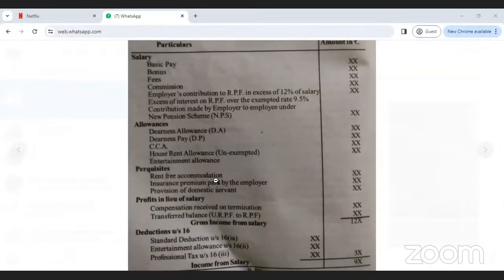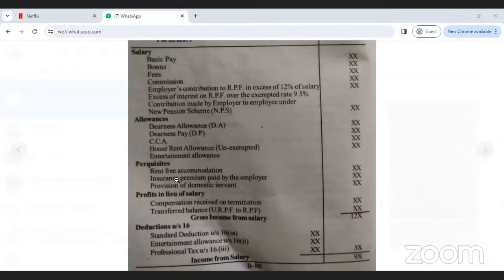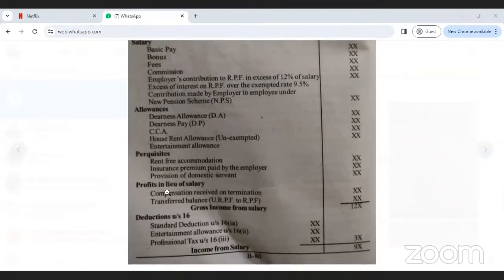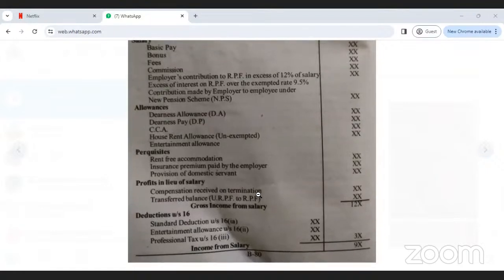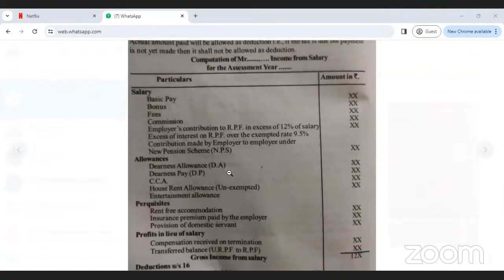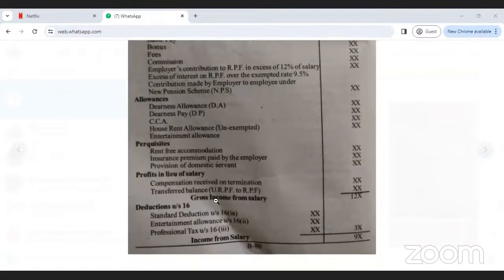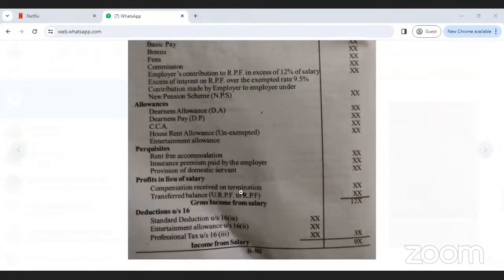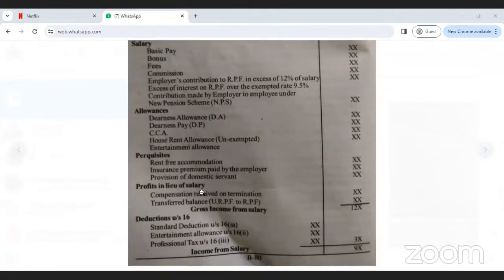These all come under which heading? Perquisites. Next, profits in lieu of salary: compensation received on any termination and transferred balance. Here, RPF means recognized provident fund, URPF means unrecognized provident fund. Any transferred balance from unrecognized provident fund to recognized provident fund also comes under the head of profits in lieu of salary.